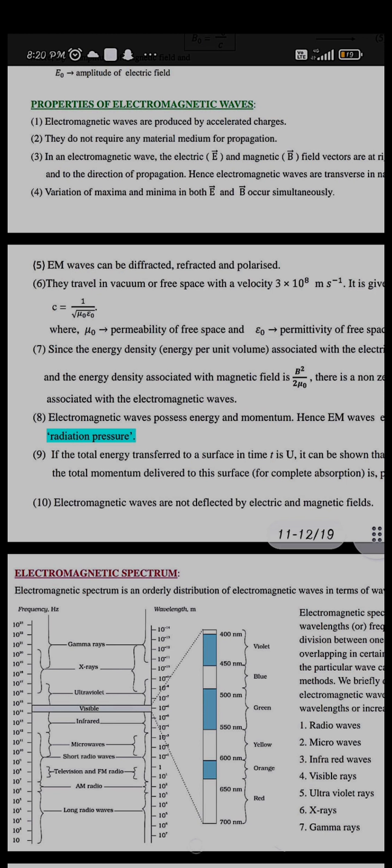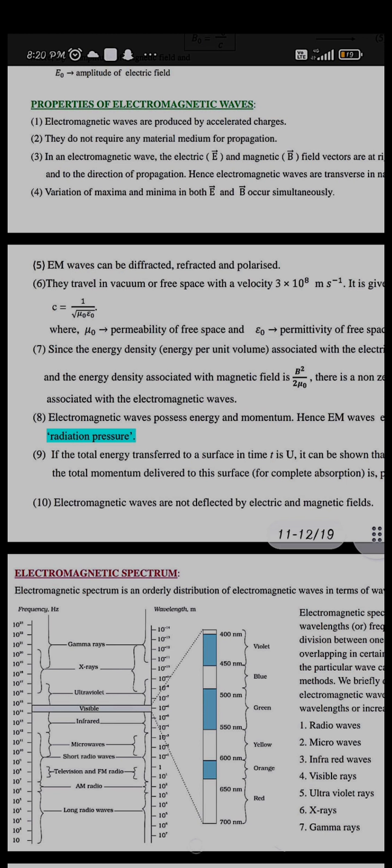They can be diffracted, refracted, and polarized also. They always travel in a vacuum or free space, with a speed of 3 into 10 to the power 8 meters per second, and this c is given as 1 by root of mu naught epsilon naught, the permittivity and permeability relation.